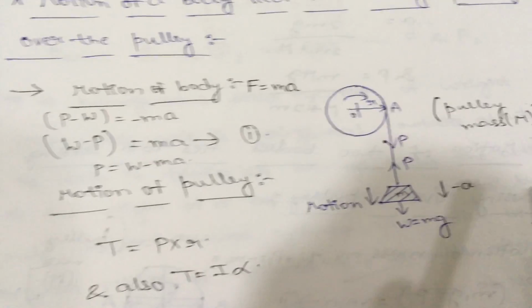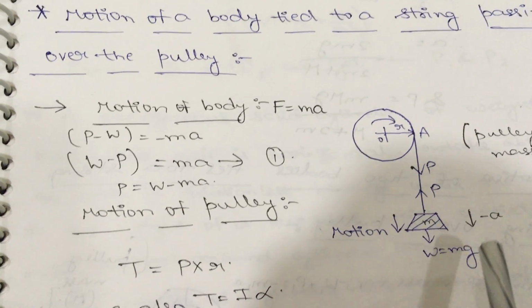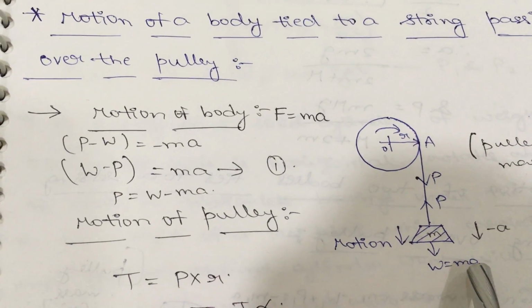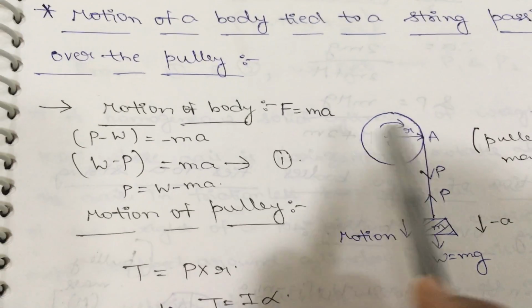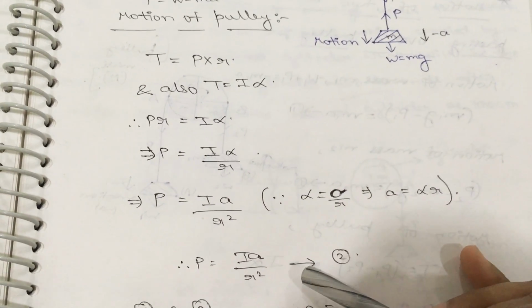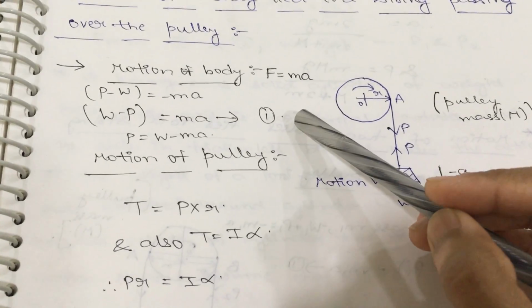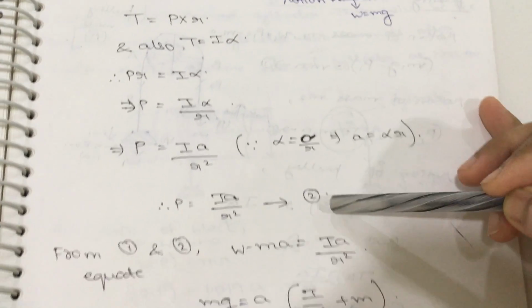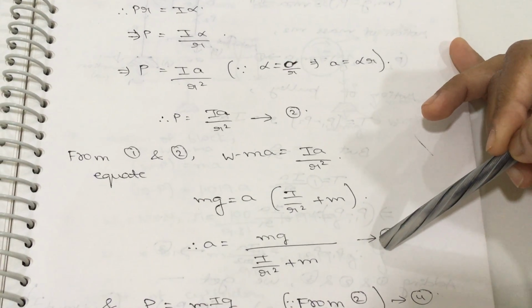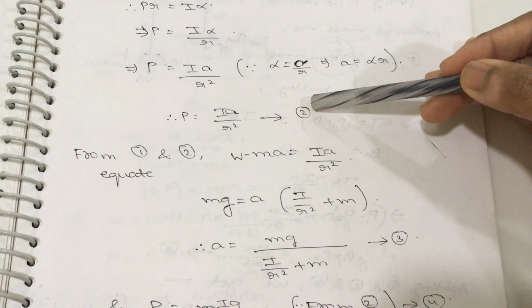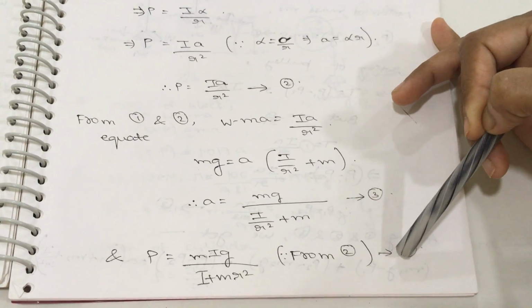Once again, this is the diagram. Here first of all consider the motion of the body. You will get one equation in terms of P. Next consider the motion of the pulley. You will get one more equation in terms of P. Now equate the first equation with the second equation. You will get the acceleration formula. Now substitute the acceleration formula in the second equation. You will get the P force formula.